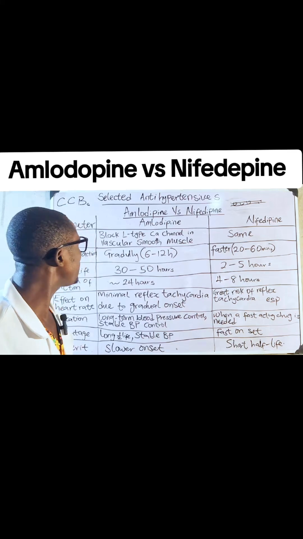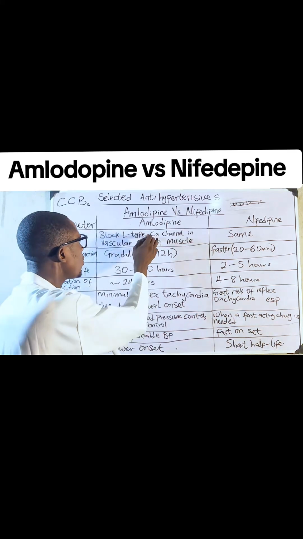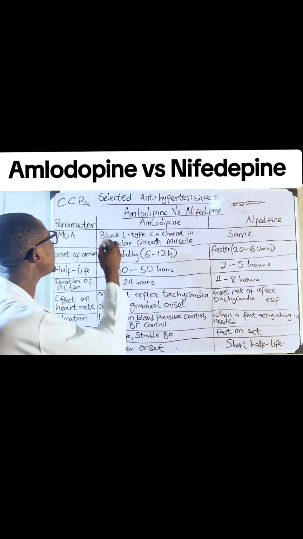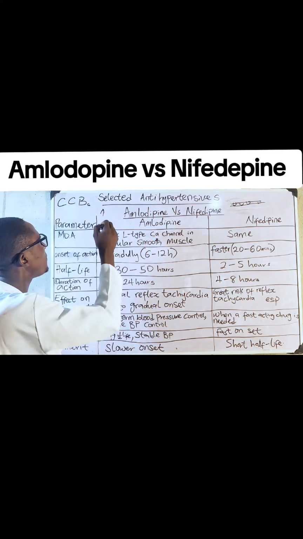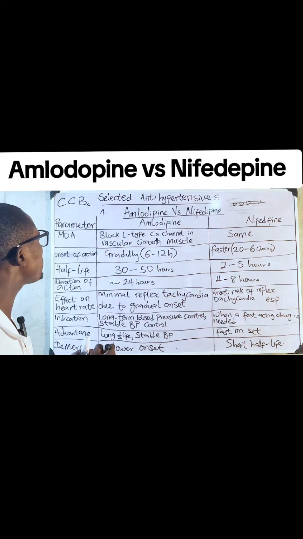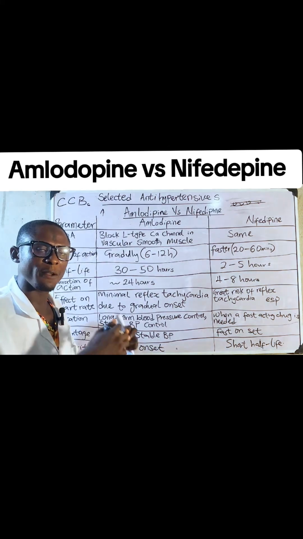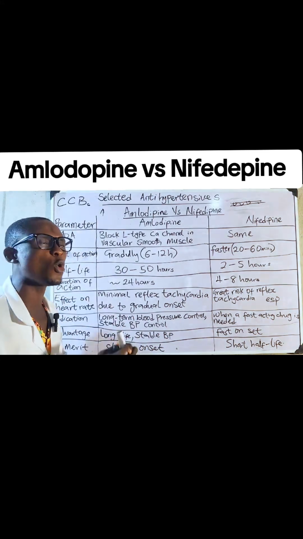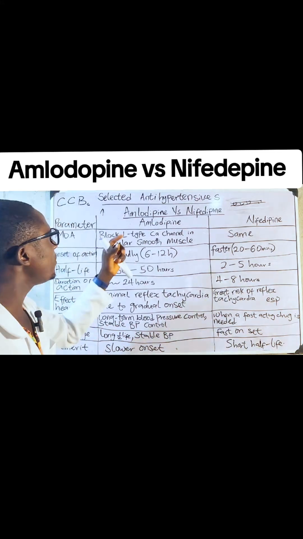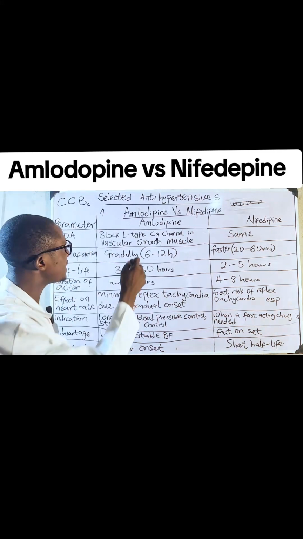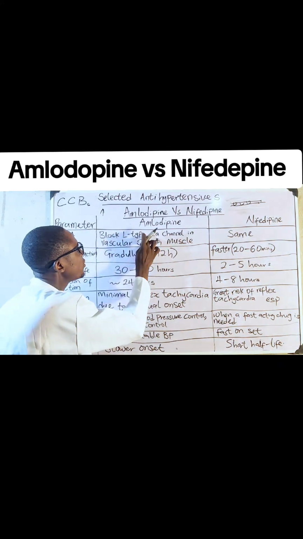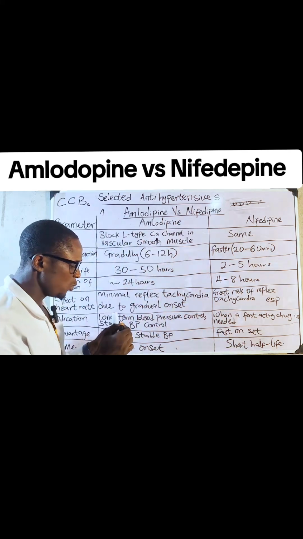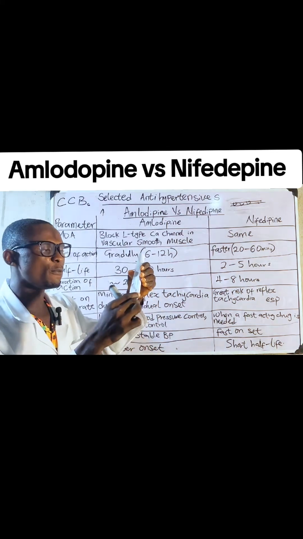So automatically, this calcium puts the heart into a harder job. It causes what we call an increase in pressure, because there's an increase in peripheral vascular resistance, and there's vasoconstriction. So what amlodipine will do is to stop this calcium. It will block this calcium in the vascular smooth muscle, in the vessel smooth muscle.